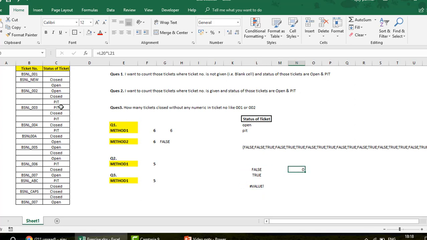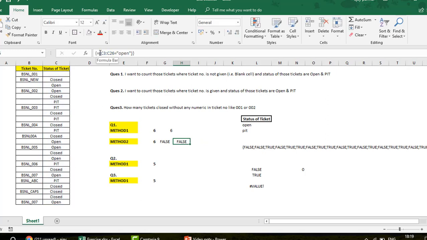Okay, so now what is the plan? The plan is you have created your false, false, true combination. True means that we have a blank there. Now this has got to be multiplied with another array, which is this, and here I will create the array, which is going to be like this, equals to this array, and here I want to find out the true for the open. So simple, guys, right? So you create here one more array. So you just go and press Control Shift Enter.